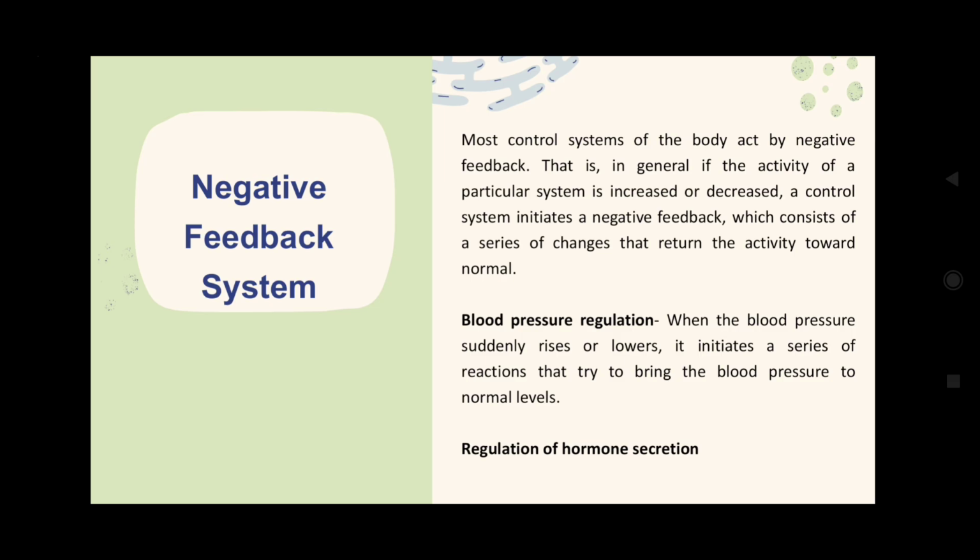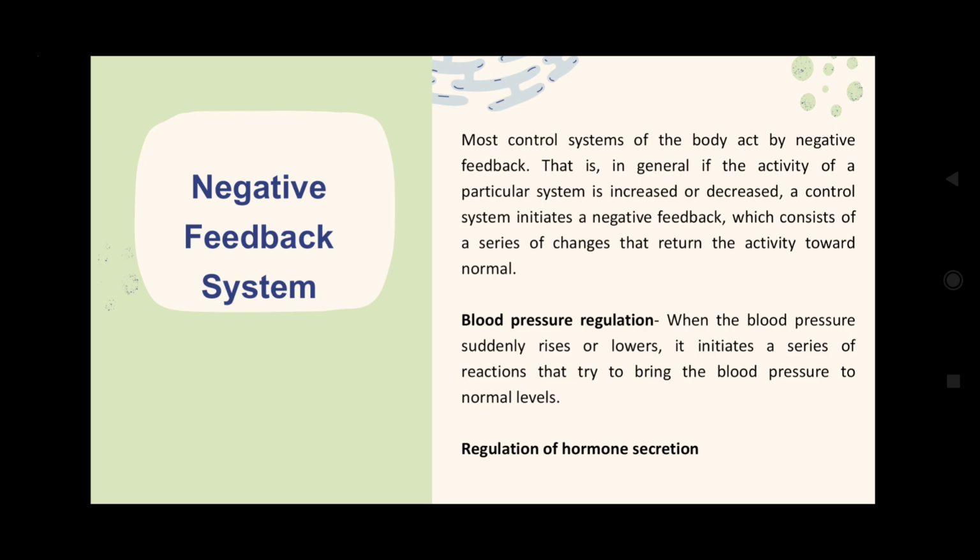Now come to the negative feedback system. Most control systems of the body act by negative feedback. So nature prefers negative feedback mechanism because the positive feedback mechanism sometimes may lead to a vicious cycle. Like if some parameter is increasing, in case of positive feedback it would increase indefinitely, so that would be harmful for our body. So in human body most of the mechanisms are negative feedback systems.